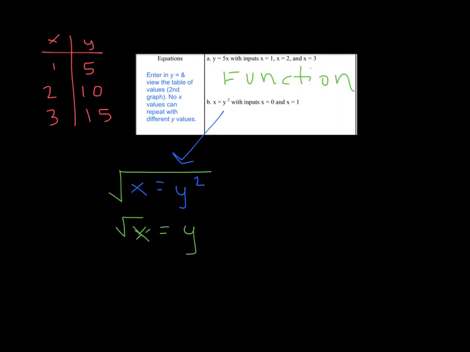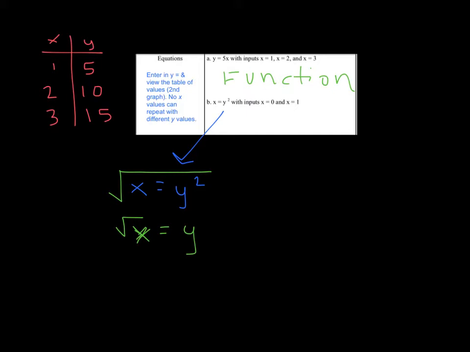This allows me to use my graphing calculator because now it's in y equals. So remember, you press second and the x squared button in order to get your square root. Then you press the button right next to alpha that says X,T,theta,n. You press that to get your x. And then same thing, hit second graph to look at your table of values.